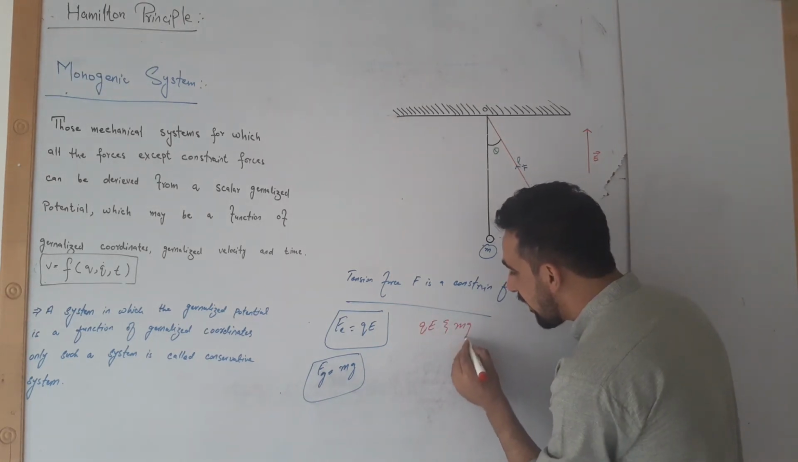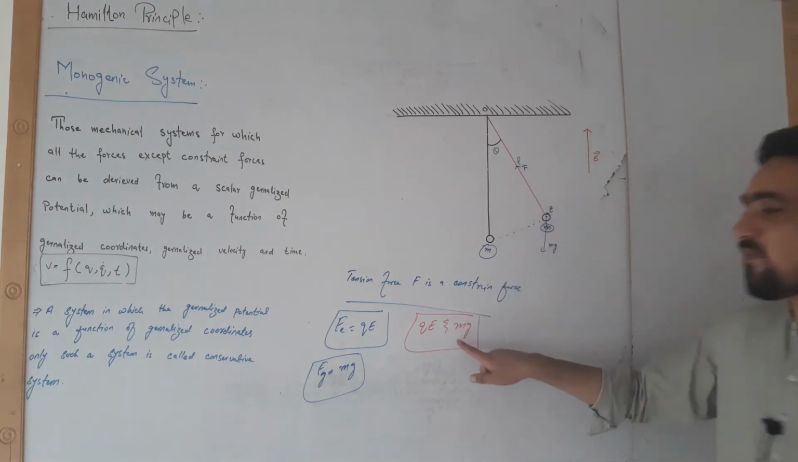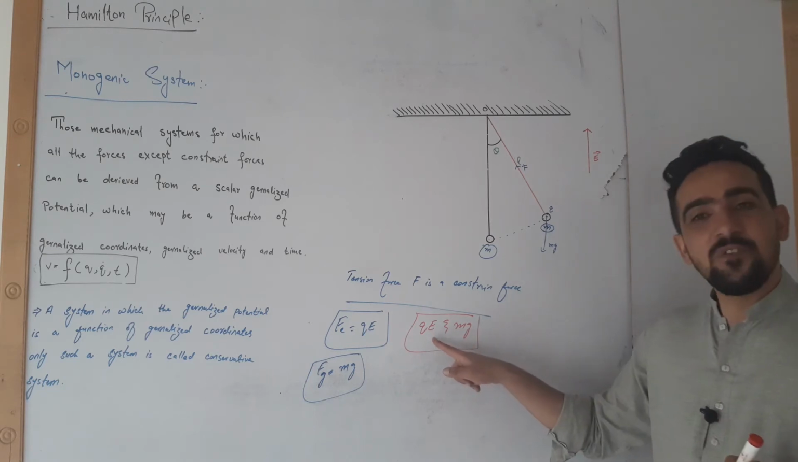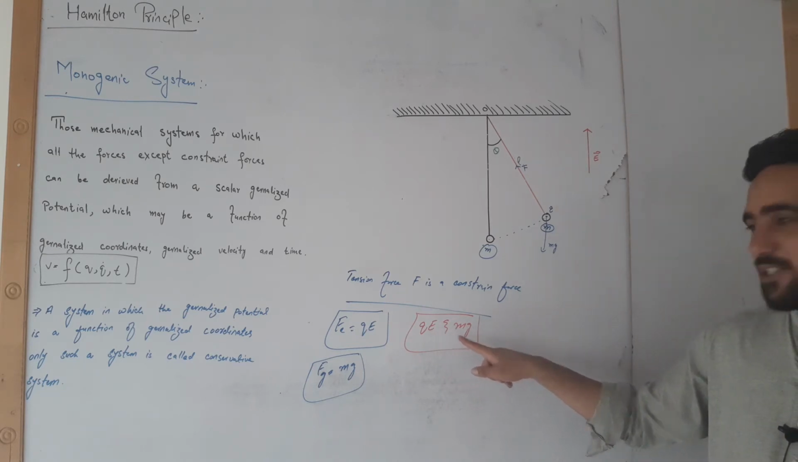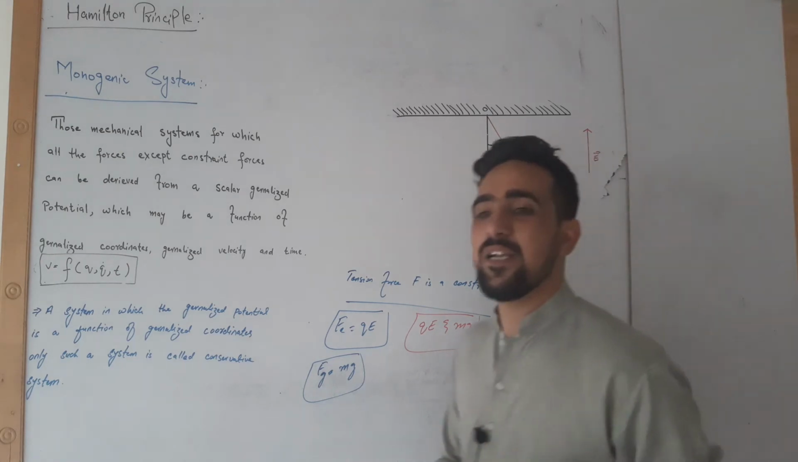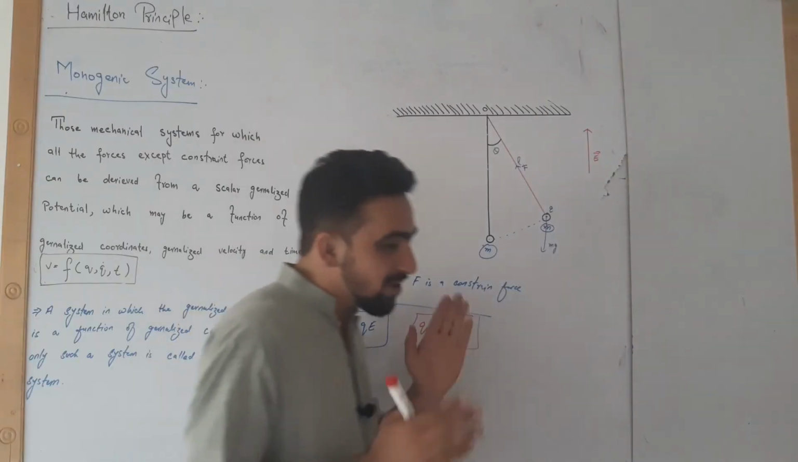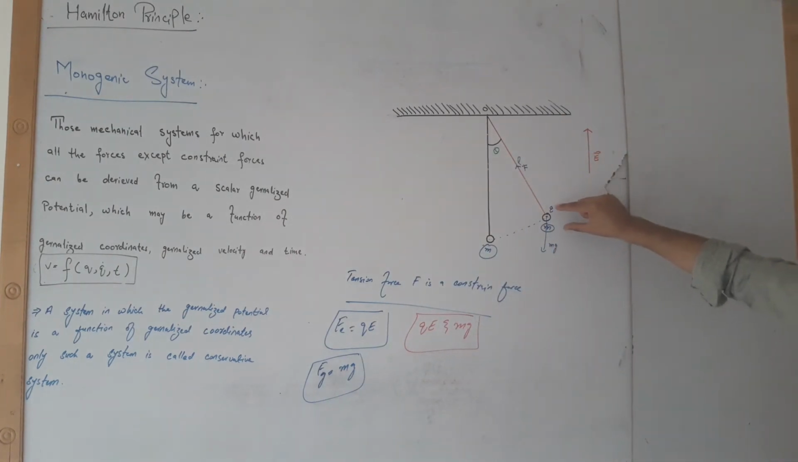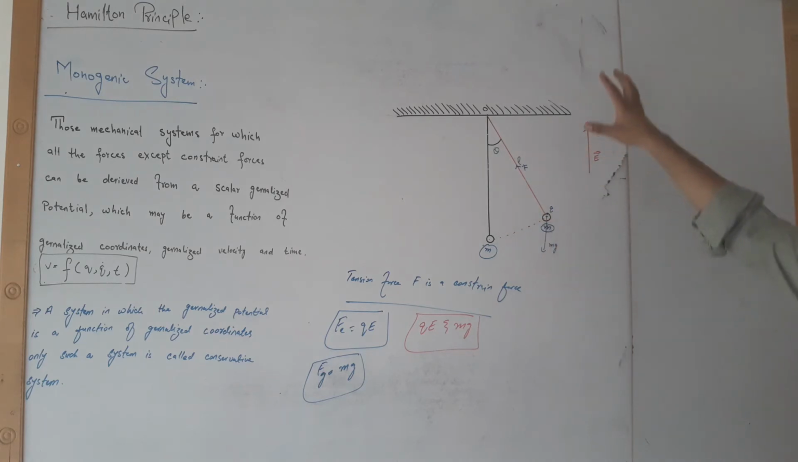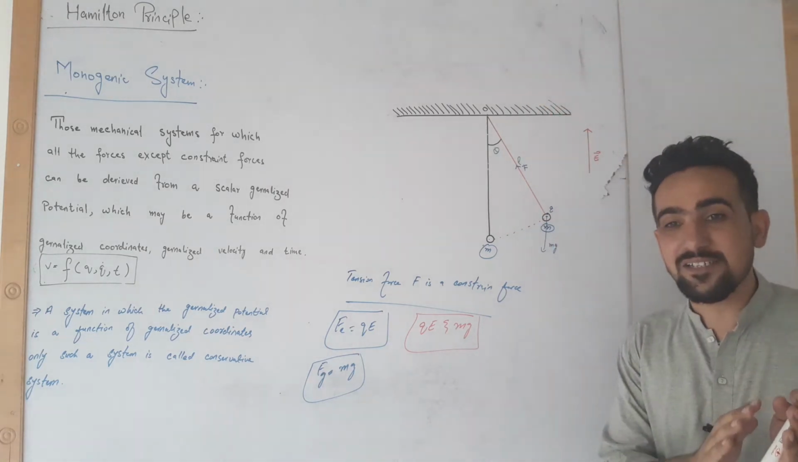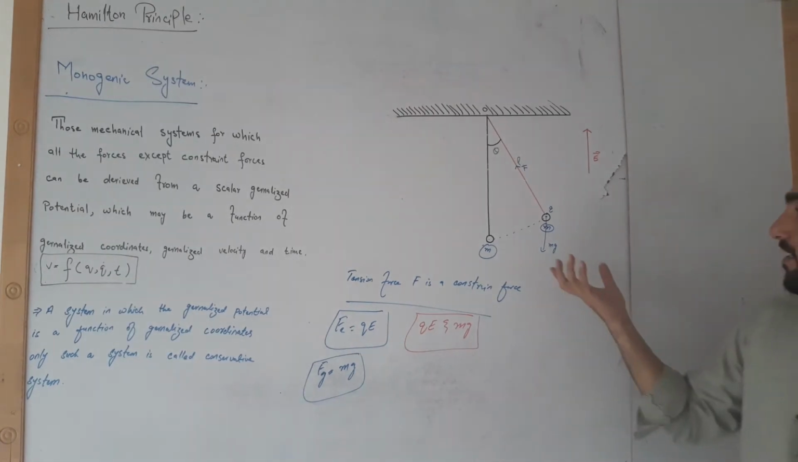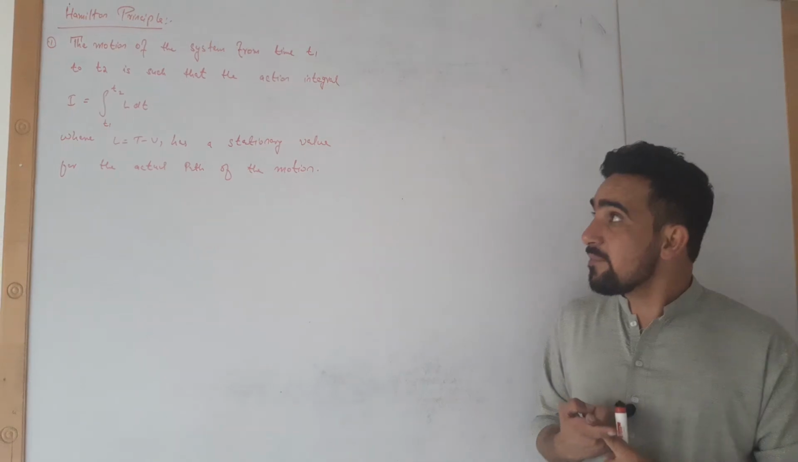QE and mg. Both these forces we can derive from a scalar potential. Electric field is a negative gradient of electric potential, and gravitational field's weight is a gradient of gravitational potential. So this system in which the mass of the bulb is attached is an example of a monogenic system. I hope you understand the monogenic system.